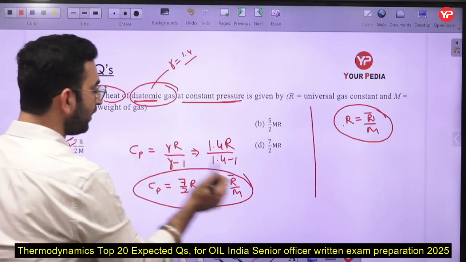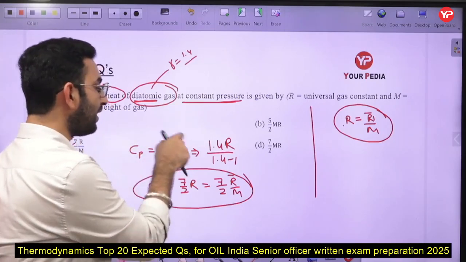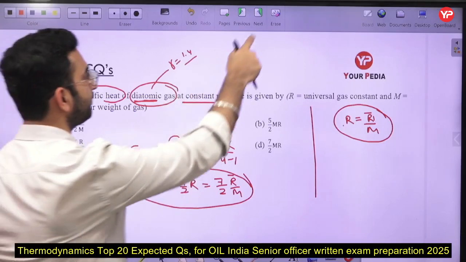Don't get confused, here R is representing the universal gas constant. In this case I have assumed R as a characteristic gas constant here. So option number C will be the correct answer.